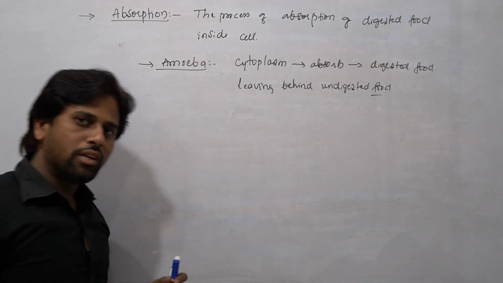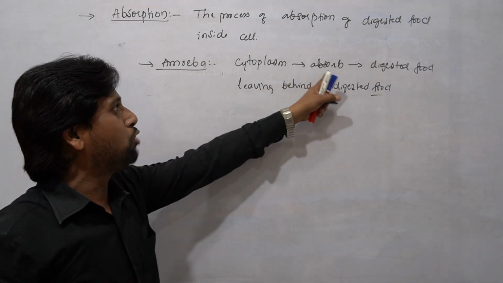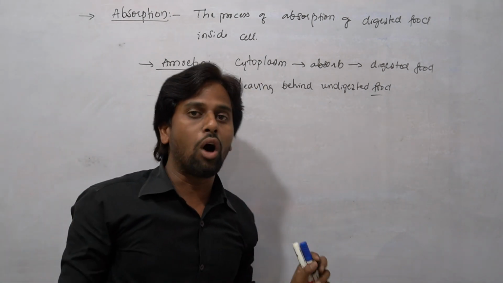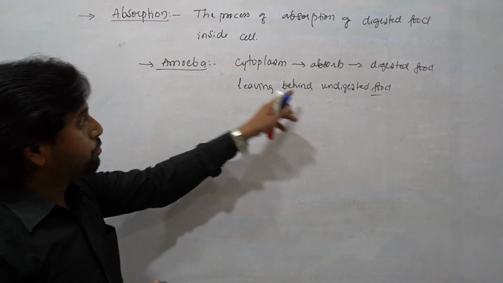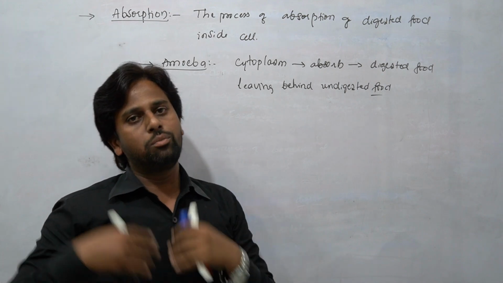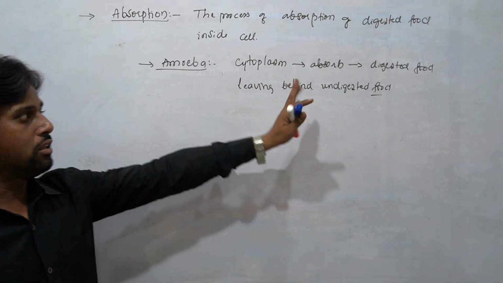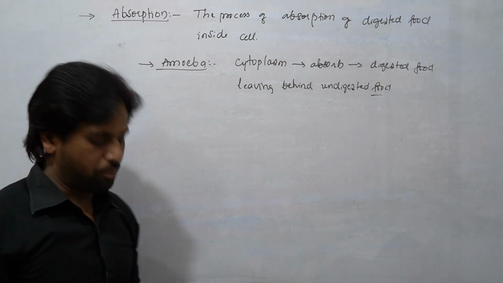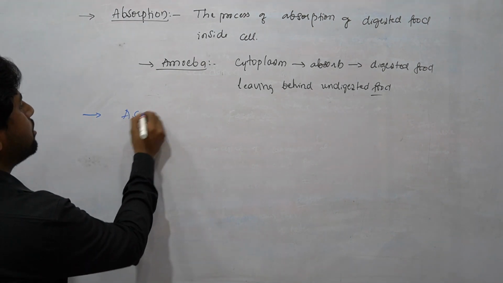It means what, students, here? Only the digested food is going to be absorbed by the cytoplasm. It means undigested food is not absorbed, it will remain as it is. So here the absorption is of only digested food, that is complex food which is being converted into the simplest form, that food is going to be absorbed, not the undigested food. So this process is called absorption. Okay, let's go for the next one, that is what we call assimilation.